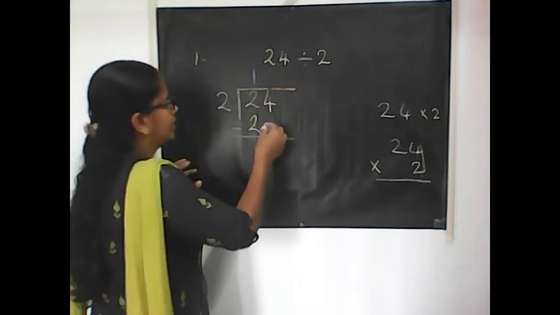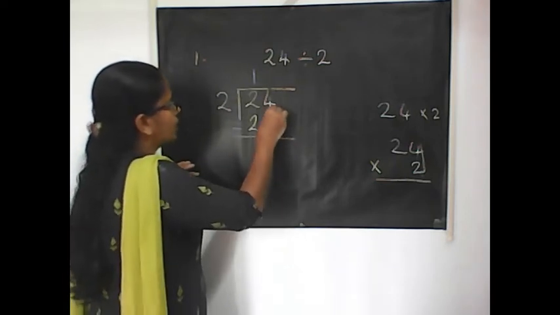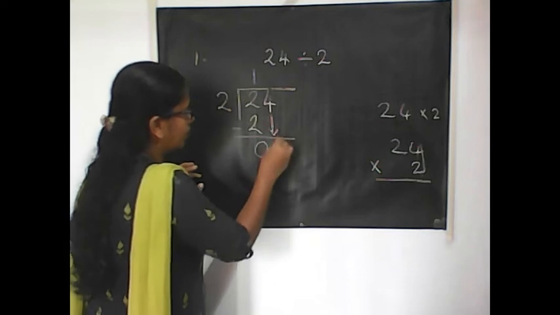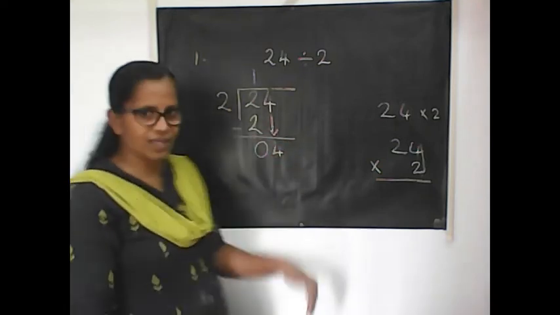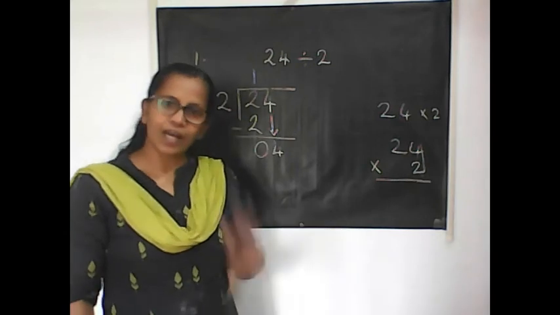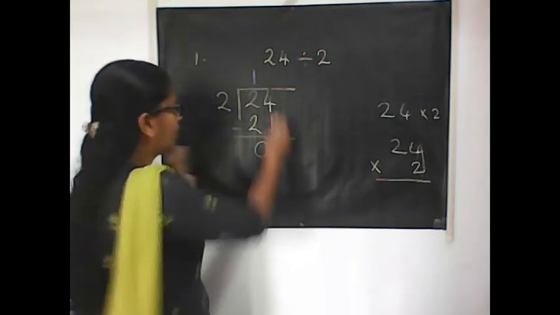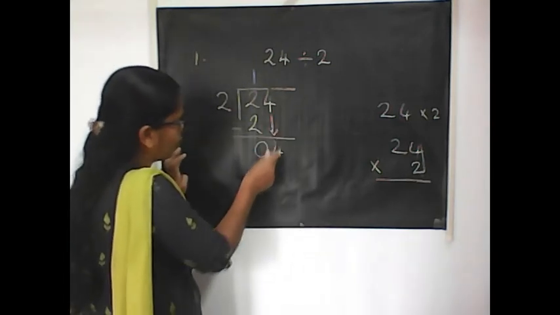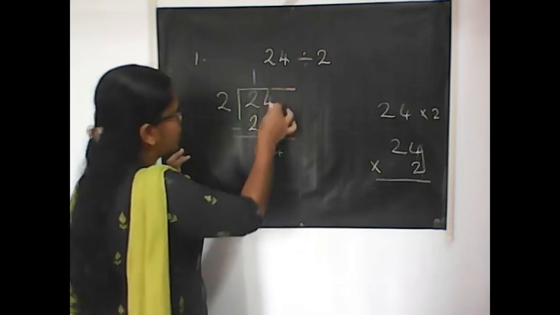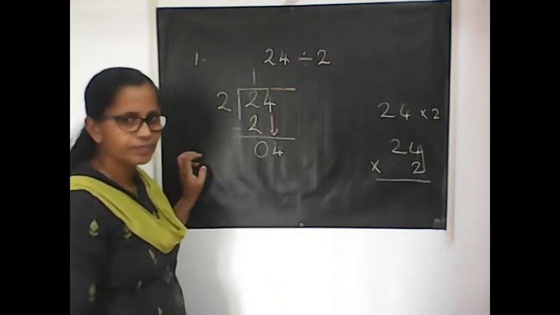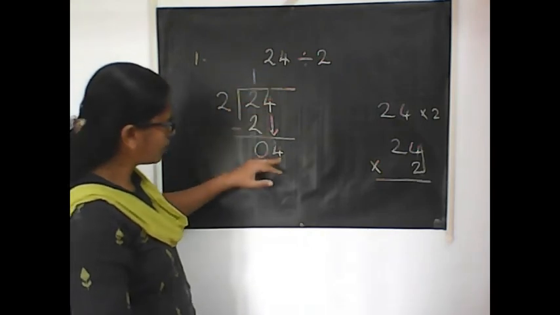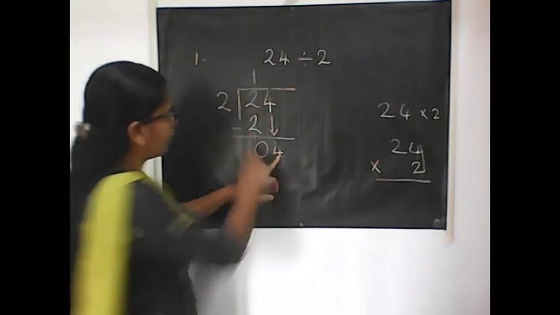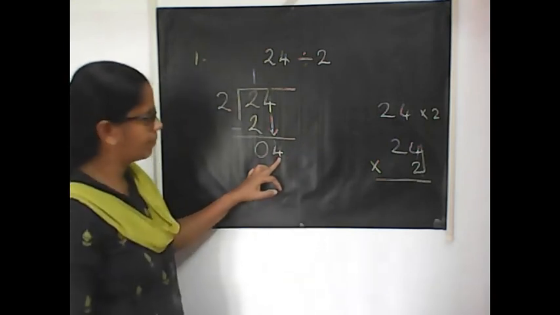Next, I am going to take this 4 down. See here, below, right here. Like this. Next, I have another packet. In that packet, I have 4 toffees. So, bring down that packet, the number of toffees, here. That means below that number. Here the multiplication and division is over. So, the next number should be just below the line. You have to write it.